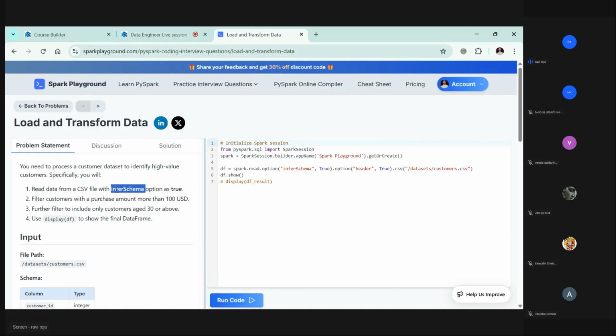Okay, so let's say this CSV file, right? CSV file means rows and columns, right? So by chance if there is any schema embedded in this CSV file, if a CSV file comes with any schema, using this infer schema option, we can import that schema. We have data, let's say tables and rows.